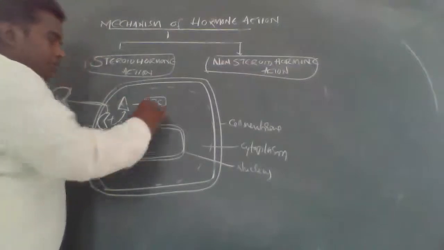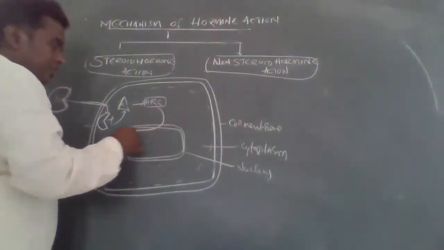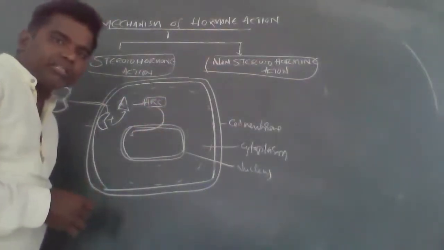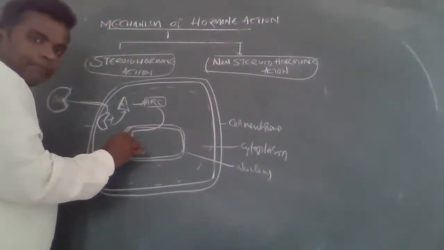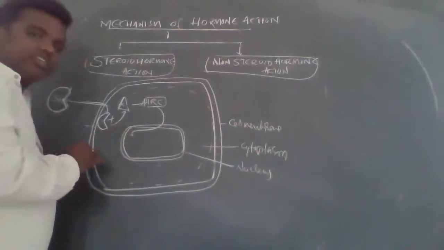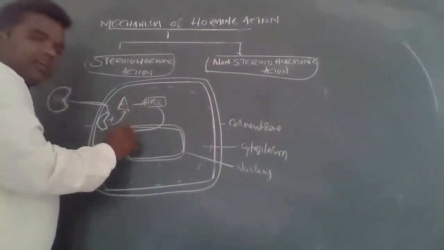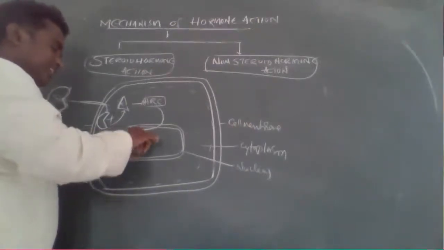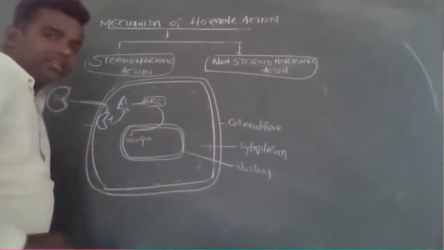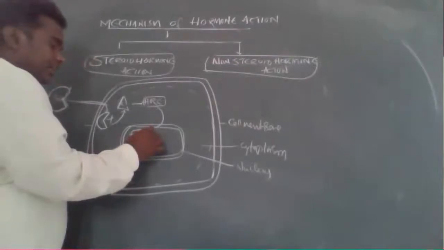Once the hormone receptor complex is formed, it easily diffuses into the nucleus. Then the hormone receptor complex binds with the gene.